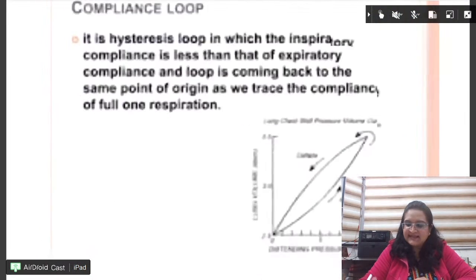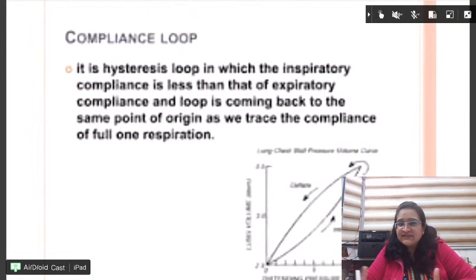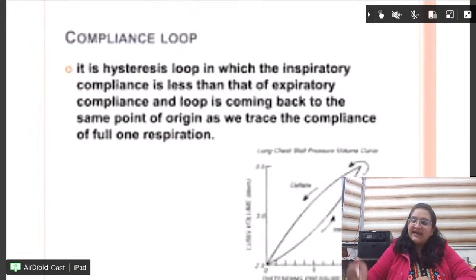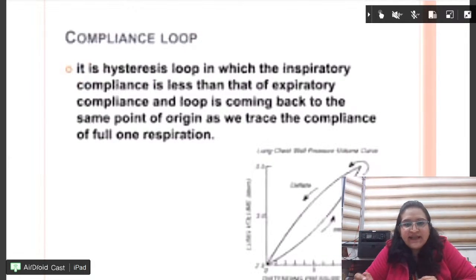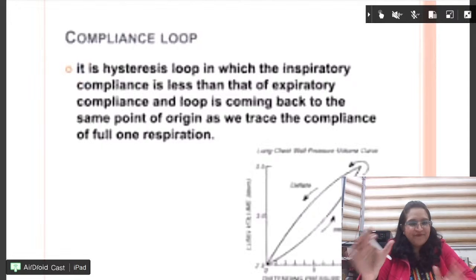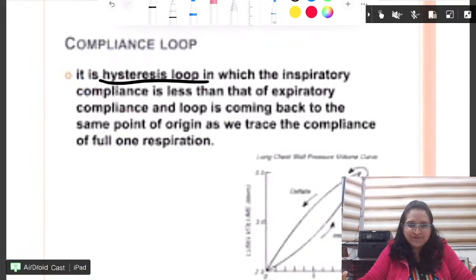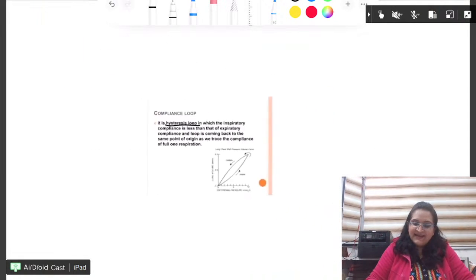What is this? This is the hysteresis loop. What is a hysteresis loop? The compliance is different during inspiration and expiration. That is the hysteresis loop. That is why we get a hysteresis loop. That is the only question you have to do. Next, beta.